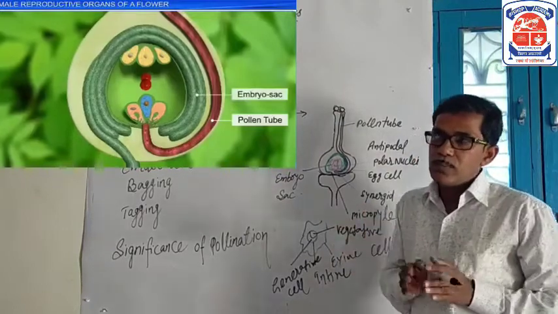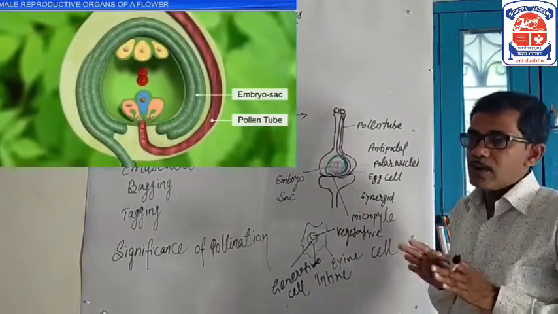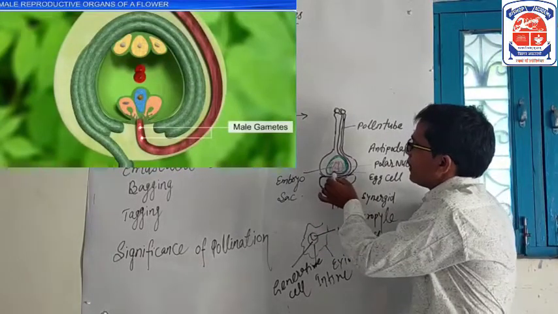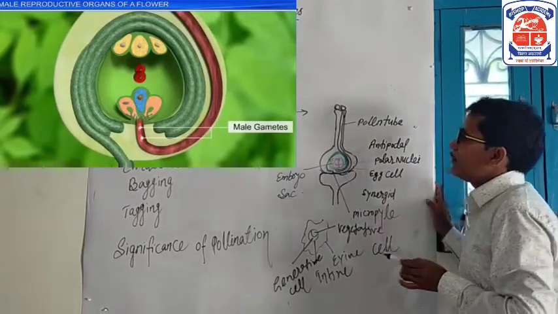As you know, the micropyle is a small pore from which the pollen tube enters inside the embryo sac for fusion and fertilization.